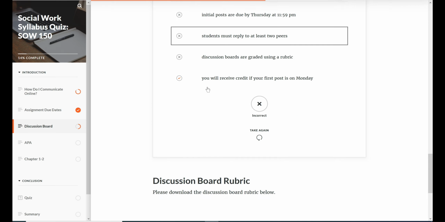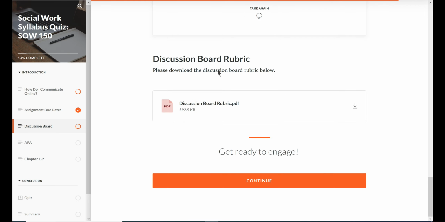And then continue. So there's a discussion board rubric. I made it pretty simple. I used to have all this academic language and people were like, huh? So I just kept it sweet and simple. If you're missing one of these, this is your grade. If you're missing two of these, this is your grade. If you're missing three... Some people say, well, where's the feedback? That is the feedback, the rubric.